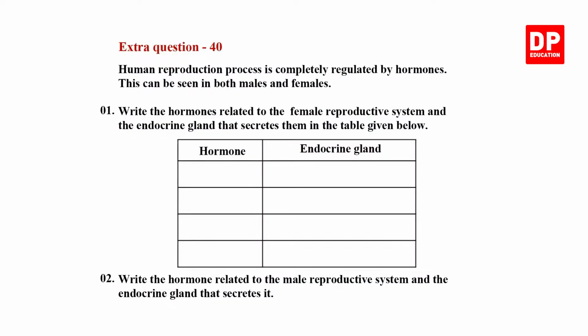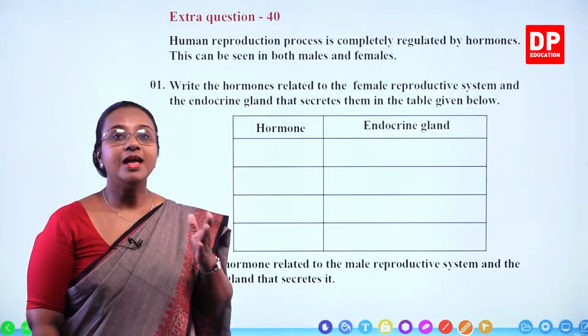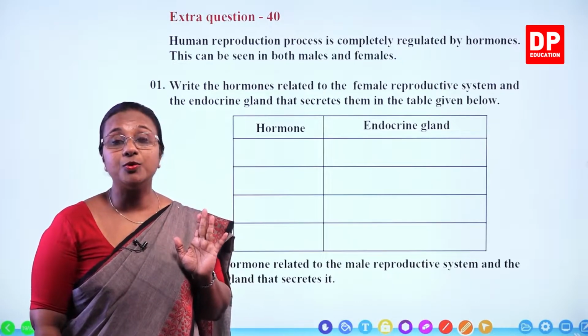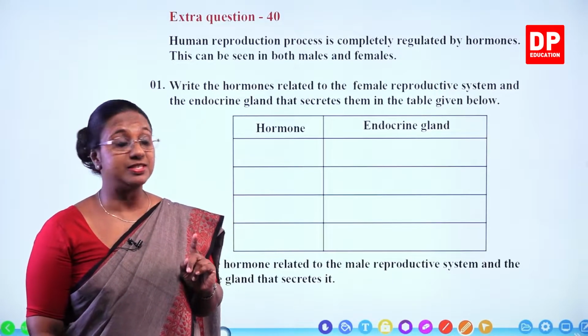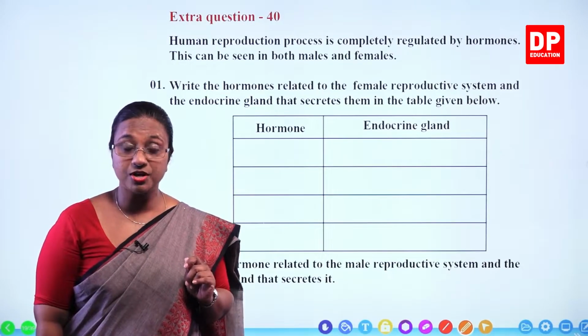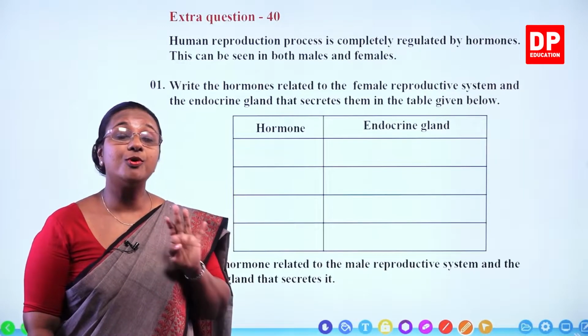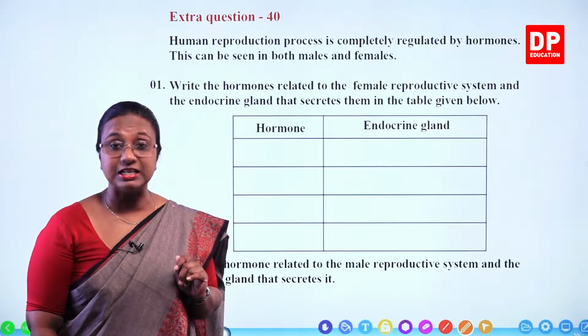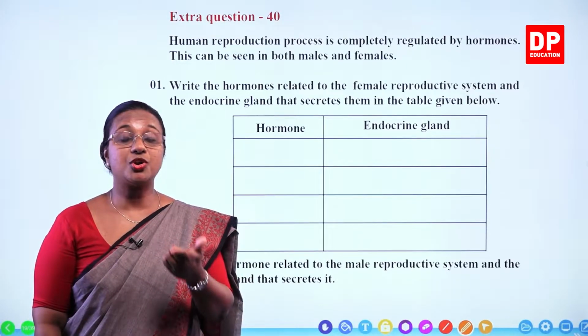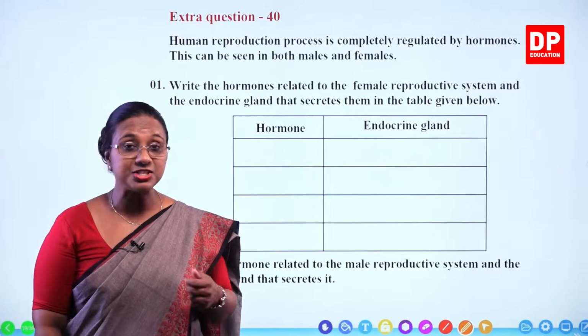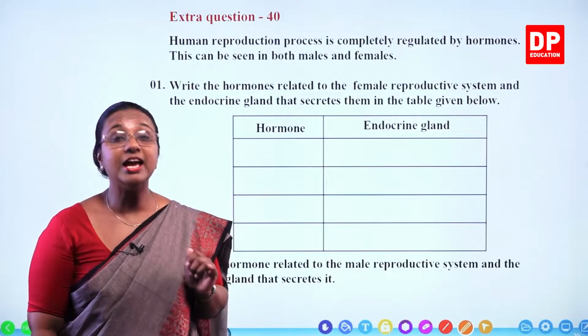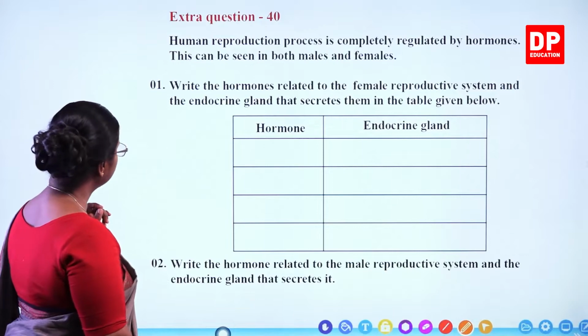Extra question 40. Human reproduction process is completely regulated by hormones that you all know very well. This can be seen in both males and females. As you all know students, there is only one hormone related to the male reproductive system, that is the testosterone. Whereas there are 4 hormones related to the female reproductive system: estrogen, progesterone, luteinizing hormone LH and follicle stimulating hormone FSH. So we look at the questions.